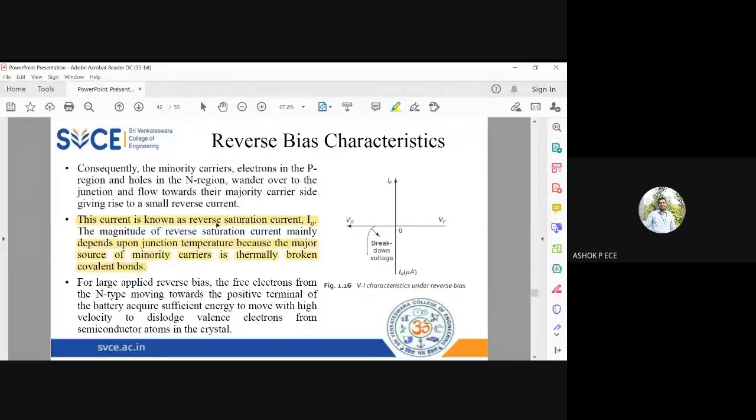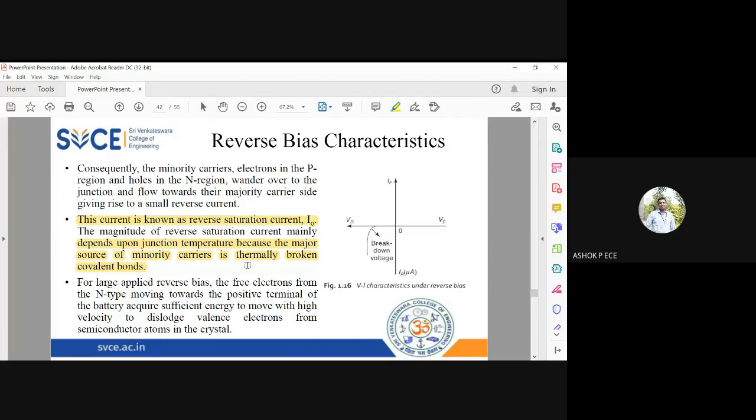Because saturation means an enormous quantity of current will be flowing in the reverse saturation case. Ideally, what did we say? Ideally in reverse bias the current should be zero, but practically current in the order of microamps will be flowing inside the diode for a voltage less than the breakdown voltage. When the voltage reaches the breakdown voltage, that microamp current will become milliamperes current.